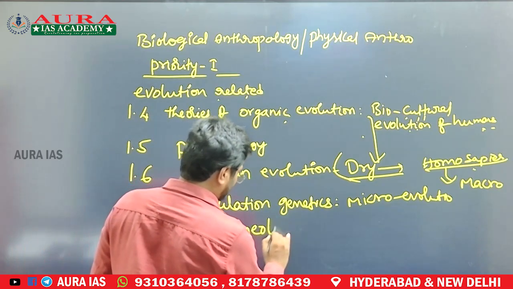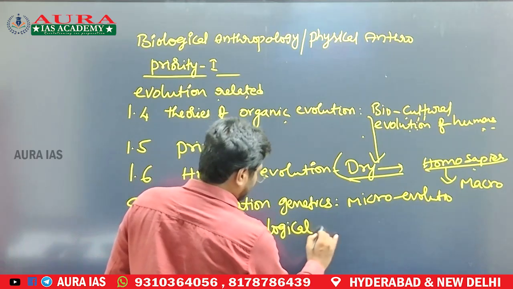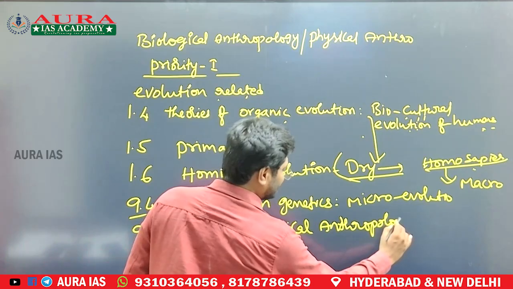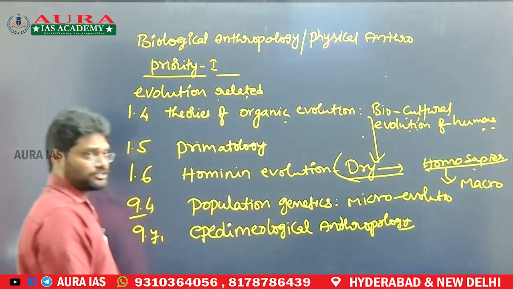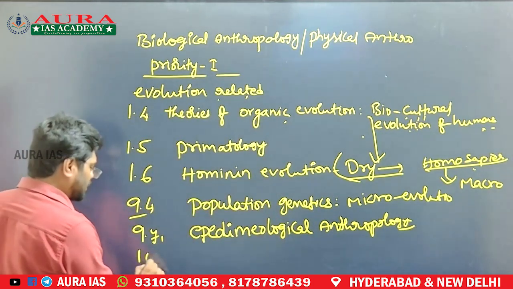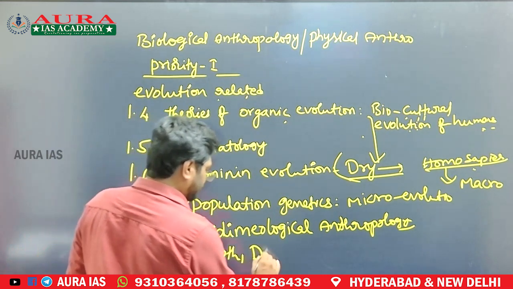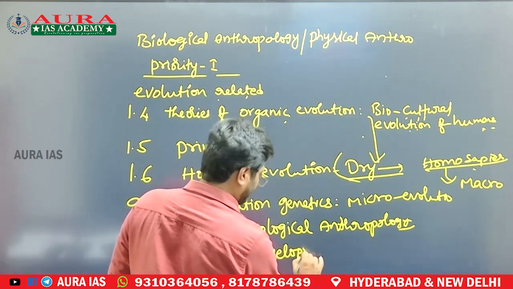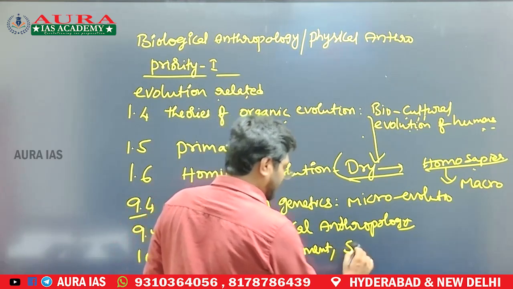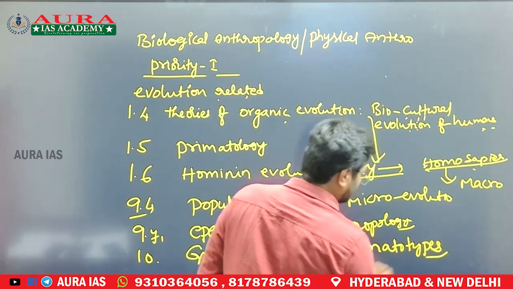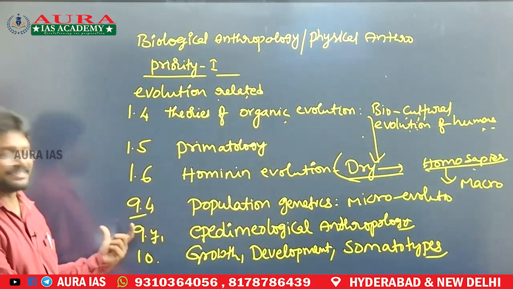So epidemiological anthropology. This is getting questions from the last 5 years. Every year a question is there from epidemiological anthropology. So next one is the 10th chapter, growth, development and somatotypes. So somatotypes related studies. This is a chapter you should not miss at any cost.